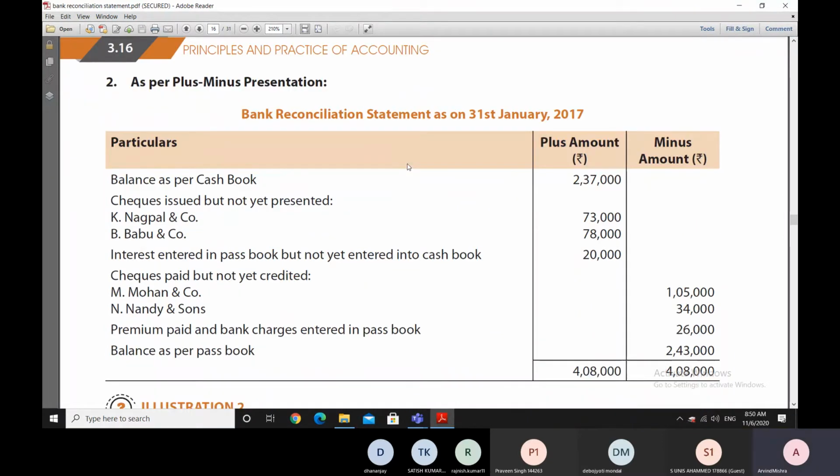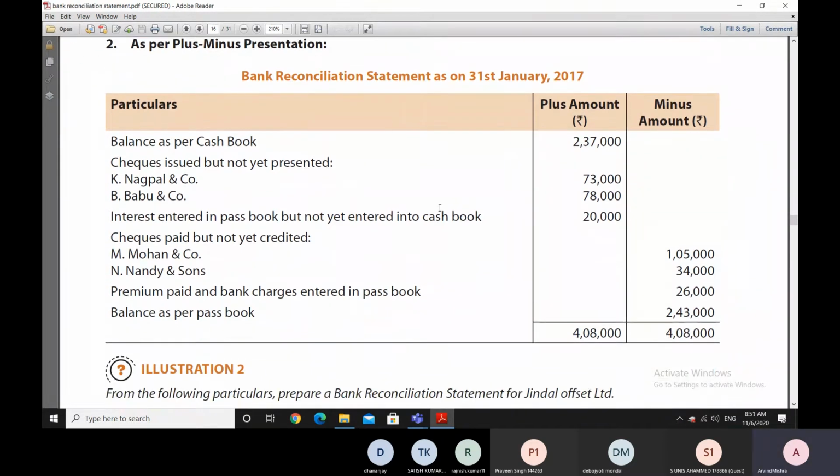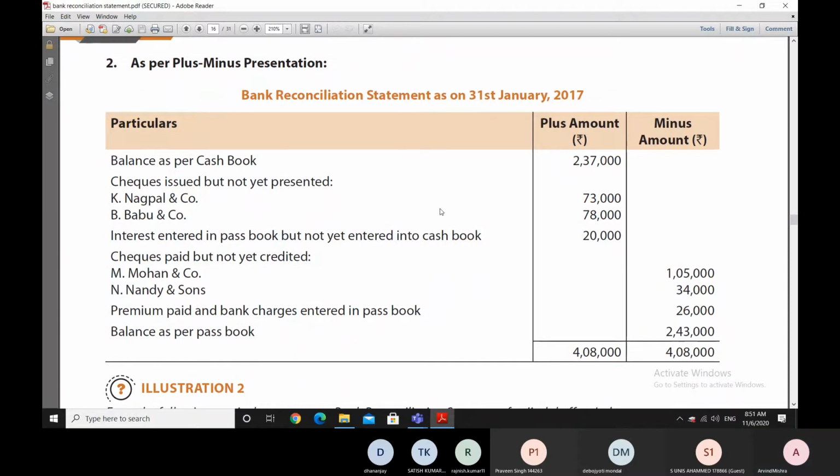Now in the plus minus presentation, as you can see, it is a smaller representation to look at, because here we are not having any details column where we aggregate the totals to be put in the concerned balance column.